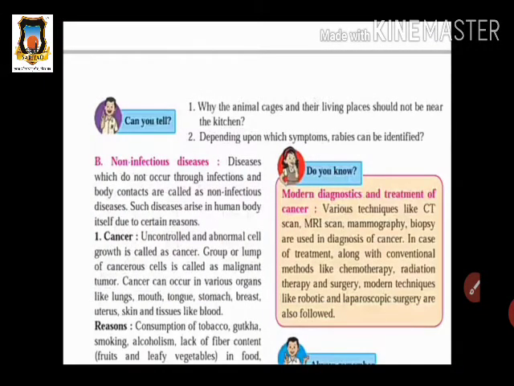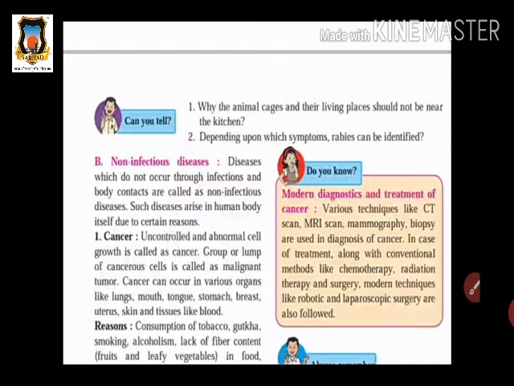So first we know what non-infectious diseases are. First we see the definition of non-infectious diseases. It is exactly the reverse of infectious disease. The diseases which do not occur through infections and body contact are called non-infectious diseases. Means such types of diseases are not spread by direct body contact, and they do not spread through infection. So such types of diseases are called non-infectious diseases.